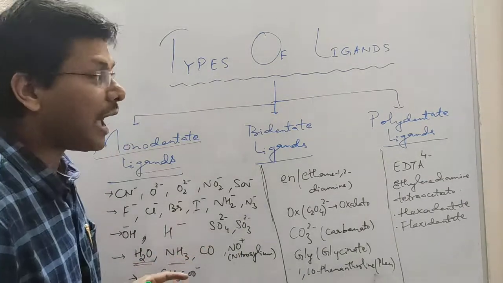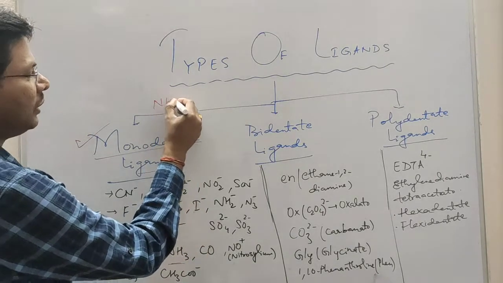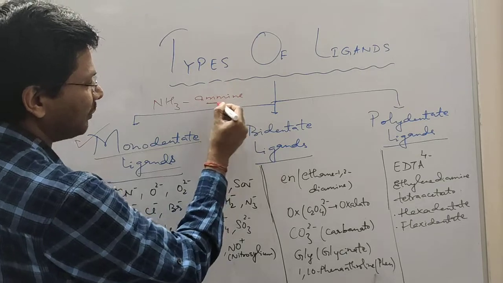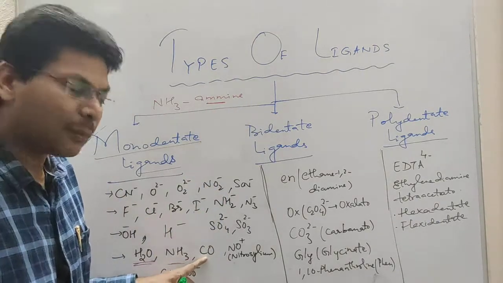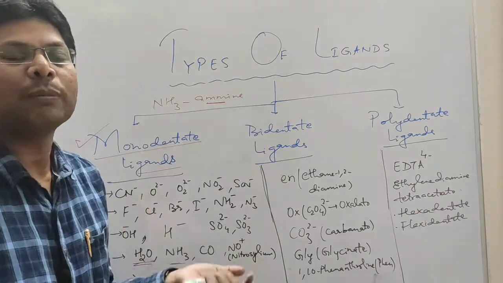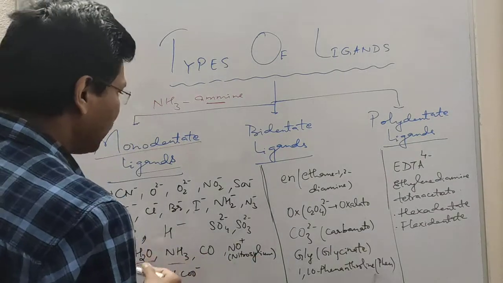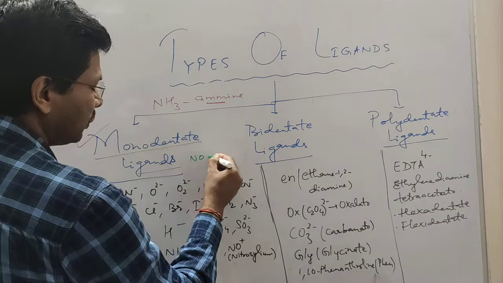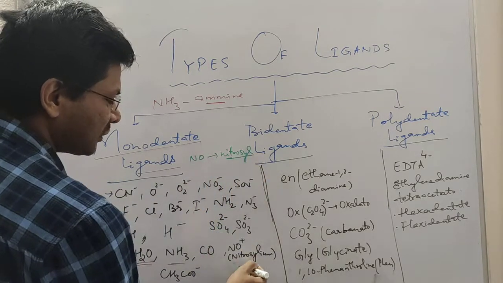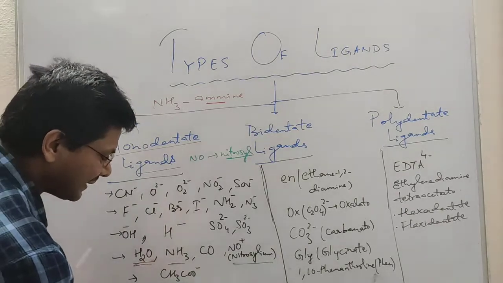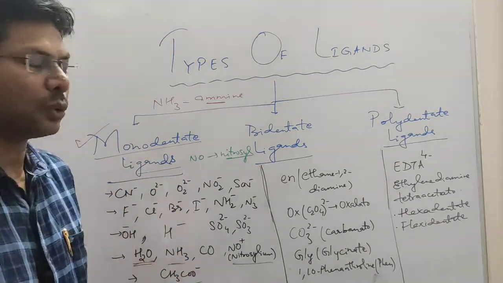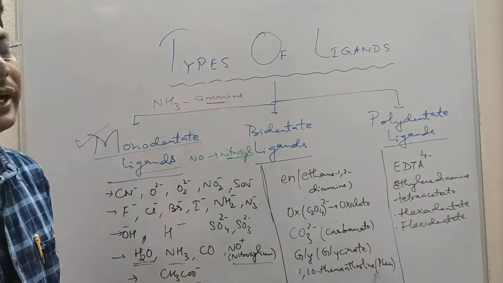Ammonia is called ammine, with a double M. This you have to keep in mind. CO is called carbonyl. NO+ is called nitrosonium, and NO is called nitrosyl. And CH3COO-, that is acetate, is called acetato. So these are examples of monodentate ligands.